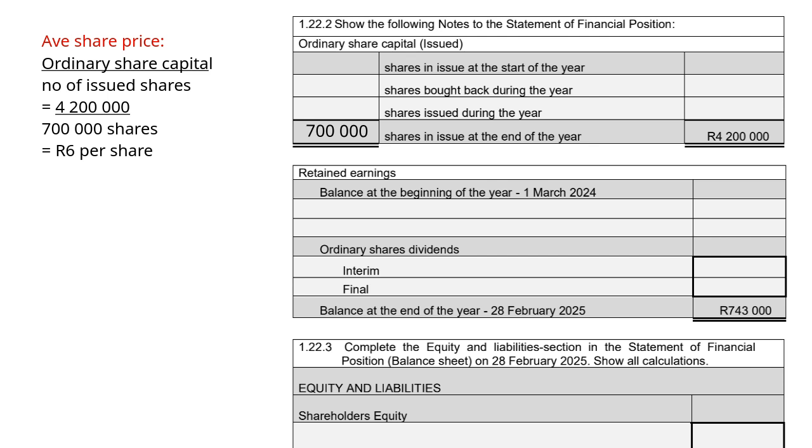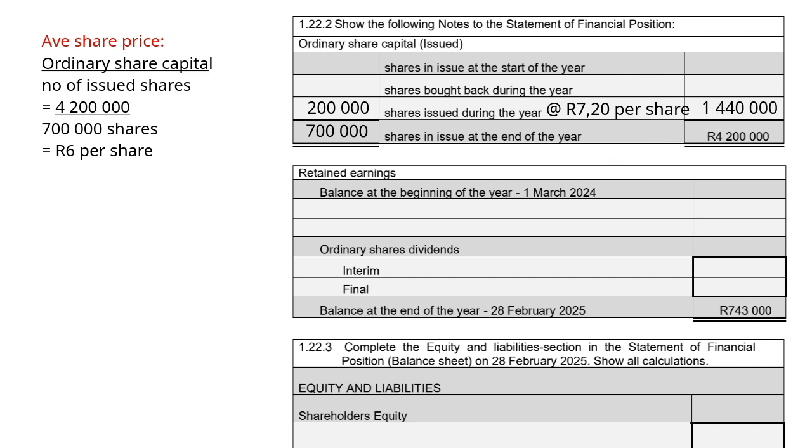Then they say on the 1st of May, the directors issued 200,000 shares at an issue price of 720 cents. So we're going to have 200,000 shares issued during the year, and 720 cents will be 7.20 Rand per share. So 200,000 times 7.20 Rand gives you